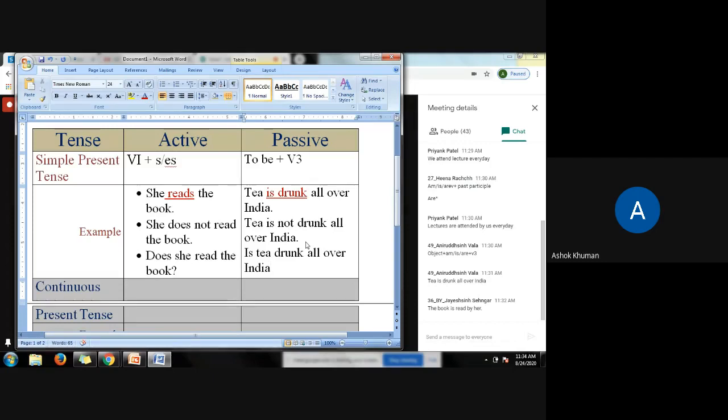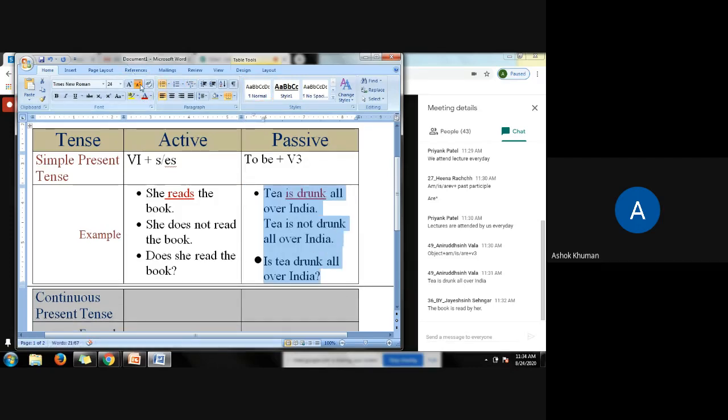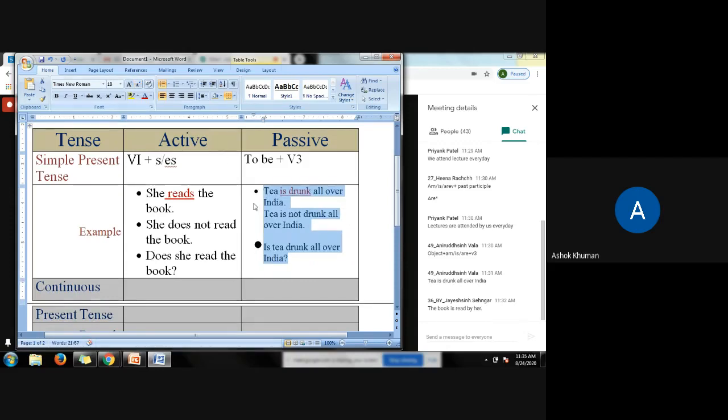Okay. So, friends, look at the position of not in the sentence. Where to put not in the sentence? So, is not drunk, this is your verb form in the negative, and is is put here at the beginning.